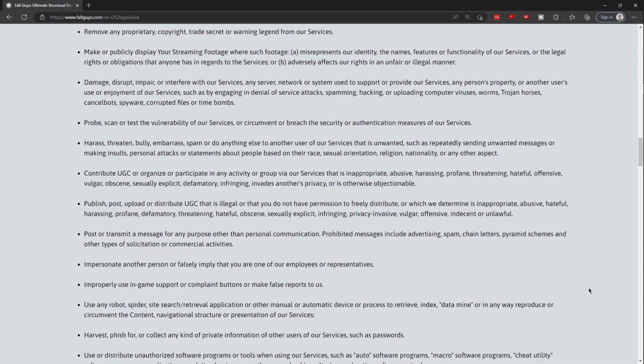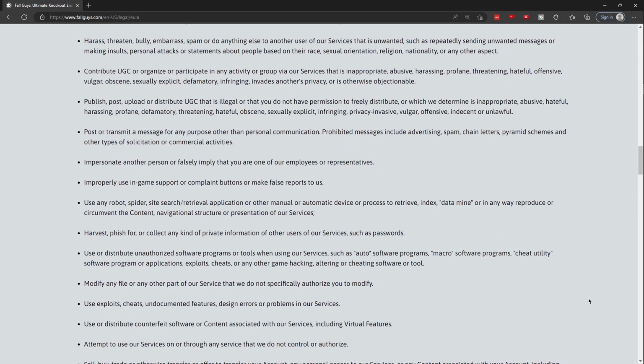Harass, threaten, bully, embarrass, spam, or do anything else to another user of our services that is unwanted, such as repeatedly sending unwanted messages or making insults, personal attacks, or statements about people based on their race, sexual orientation, religion, nationality, or any other aspect. Contribute UGC or organize or participate in any activity or group via a service that is inappropriate, abusive, harassing, profane, threatening, hateful, offensive, vulgar, obscene, sexually explicit, defamatory, infringing, invades another's privacy, or is otherwise objectionable.